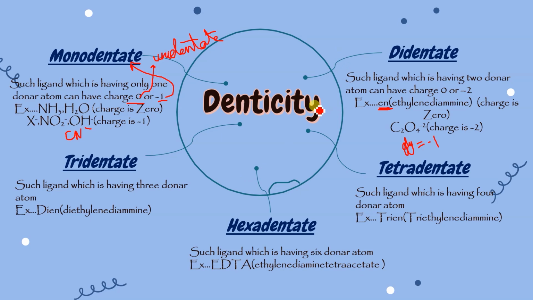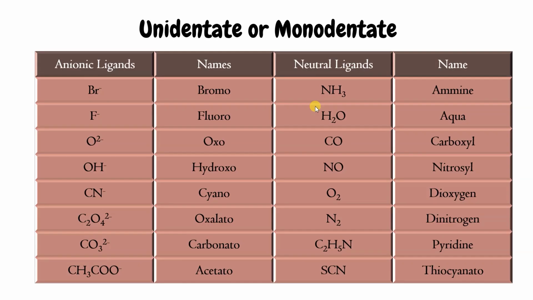Okay, so all those who form the ring-like structure, they are also considered as stable, and they are called chelating ligands. So that I will explain later on. Chelating ligands are such ligands which form a ring-like structure with the metal, and are called chelating ligand. Yes. So we'll do afterwards. Here the things you have to learn.